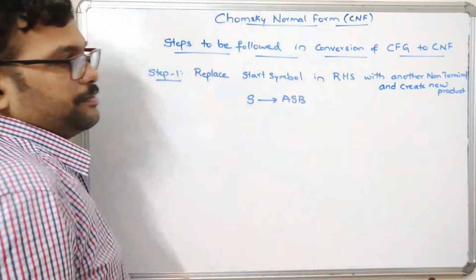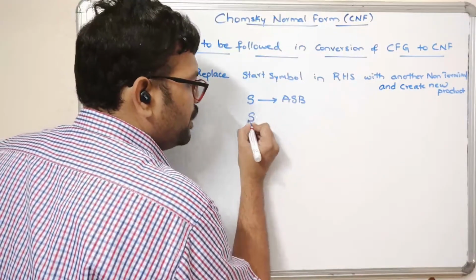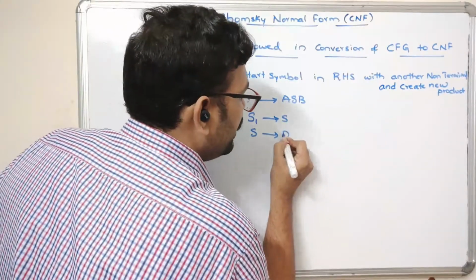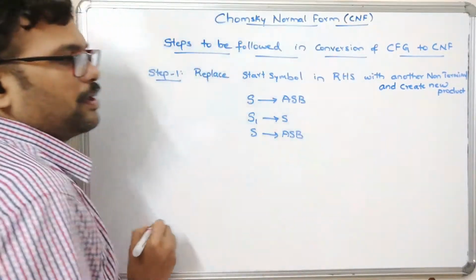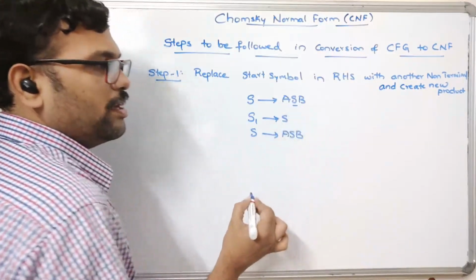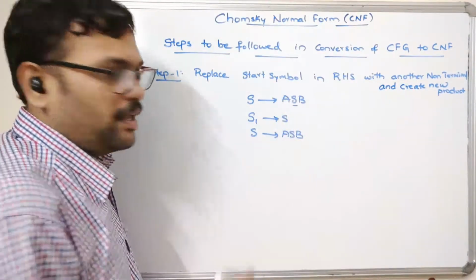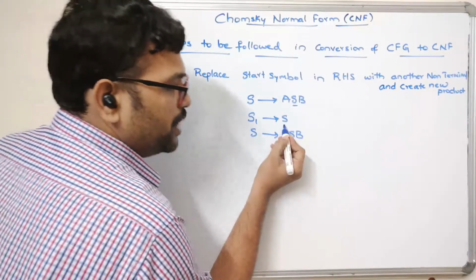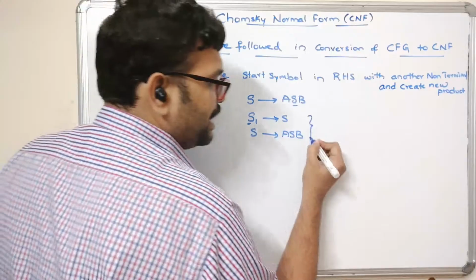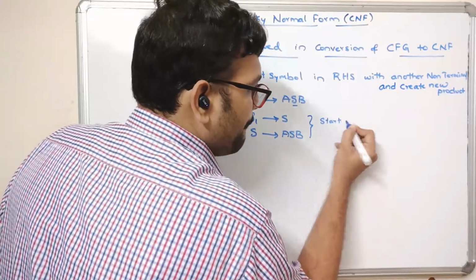So we do this with S1 tends to S, so that S tends to A, S, B. We need to replace this S with a new non-terminal. So I have given S1 tends to S. Now you can observe S1 will be the start symbol. So in this case, the start symbol is S1.